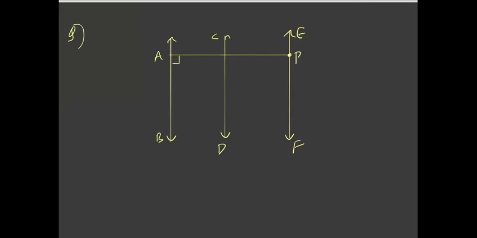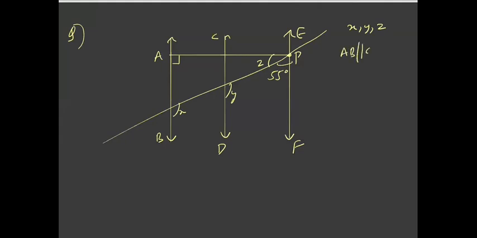This angle is given as 55 degrees, and this is X, this is Y, and this is Z. You need to find the values of X, Y, and Z. It is given that AB is parallel to CD is parallel to EF, and PA is perpendicular to AB.